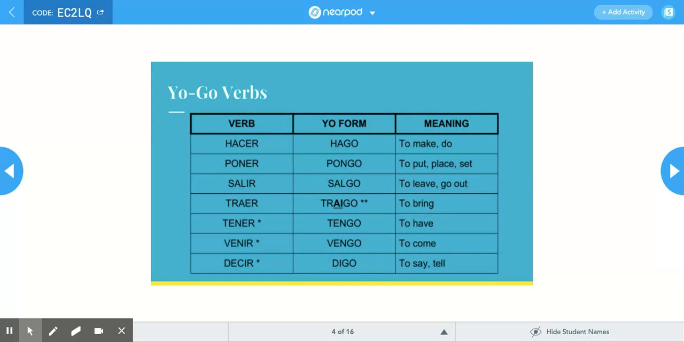So the yo forms, we have hago, pongo, salgo, traigo, tengo, vengo, digo. Okay, hago is to make or do, so I make or I do. Pongo is to put, place, or set. This chapter, the vocab is all like restaurant stuff. So to set the table, to put on the table, to place the main course on the table. Salgo is to leave or go out. Traigo is to bring. Tengo is to have. Vengo is to come. Digo is to say or tell.